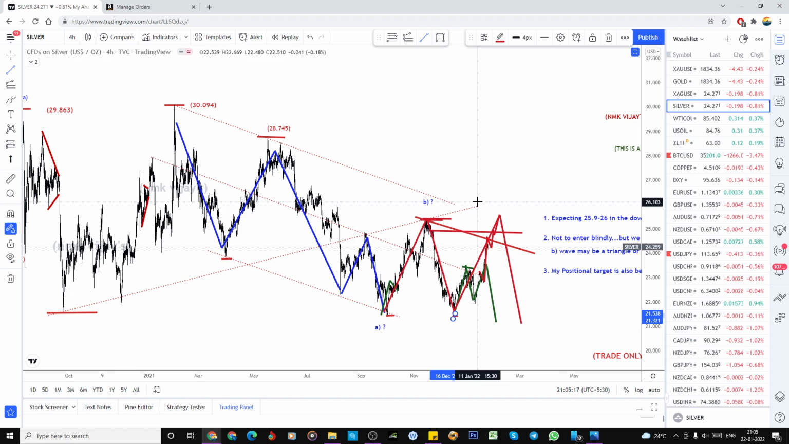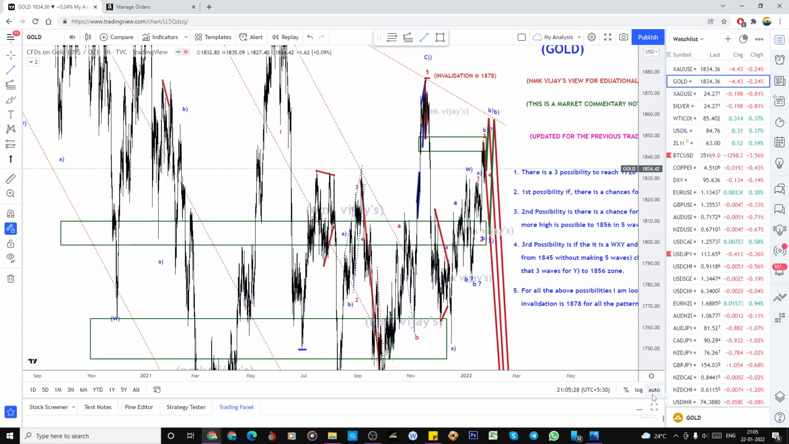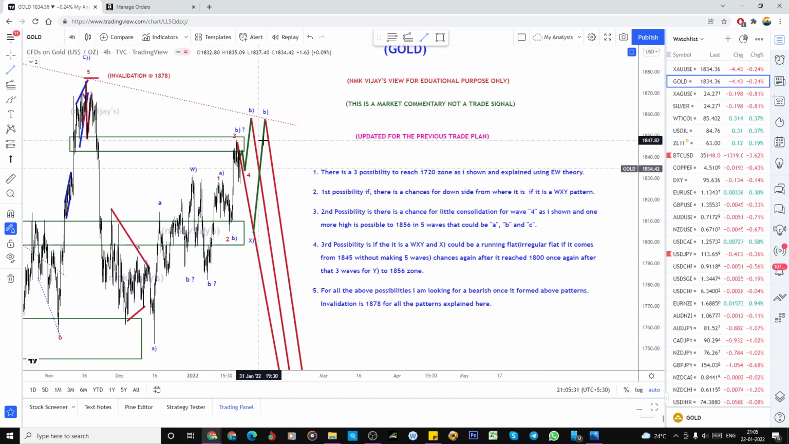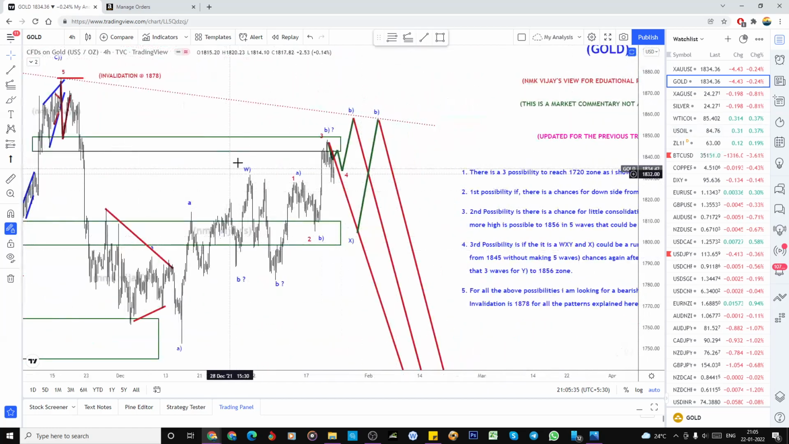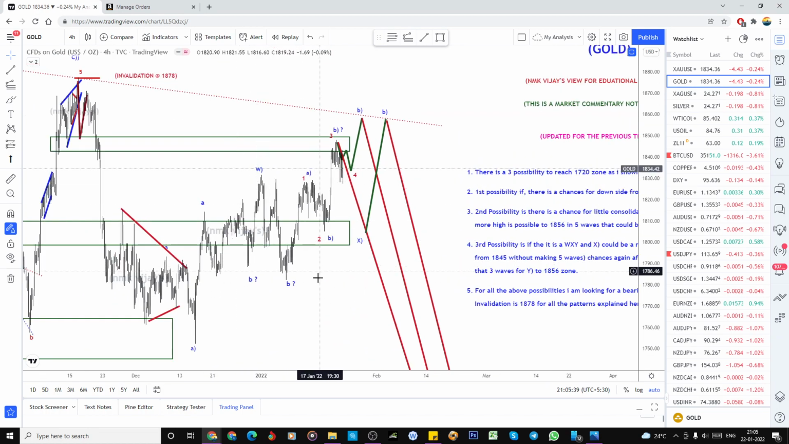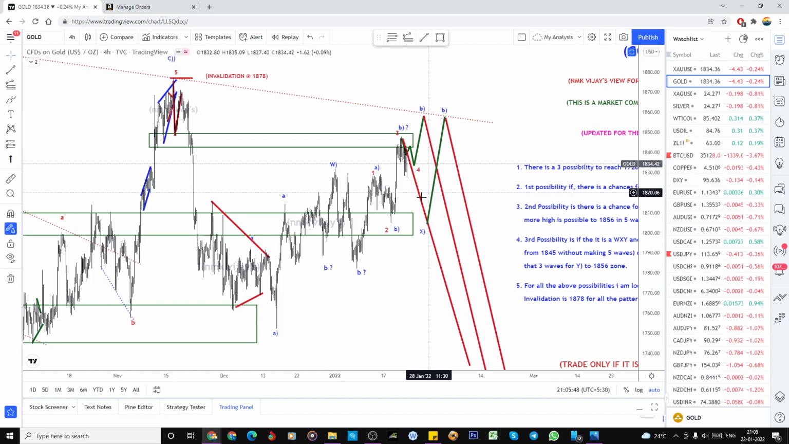So what is the B wave structure? It could be a triangle, maybe, right? So let's wait for this. And in the gold, it's a clear picture, and I have explained that below. Look at this W, right? X. If we make this as an X, see in the previous, that is why I have already a lot of possibilities and I have explained here. I will explain here now in detail.